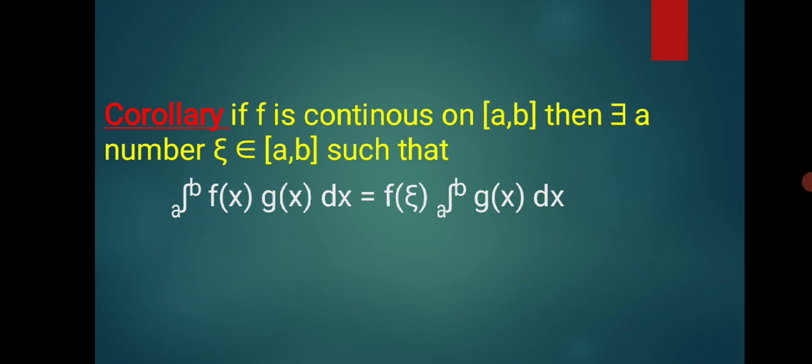We have a corollary also. If f is continuous on the closed interval [a, b], then there exists a number xi belonging to the closed interval [a, b] such that the integration of f of x times g of x between the limits a to b is equal to f of xi times the integration of g of x between the limits a to b.